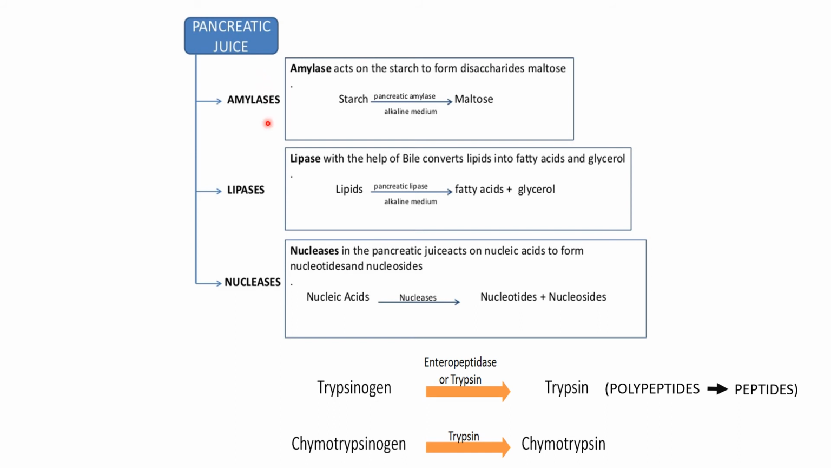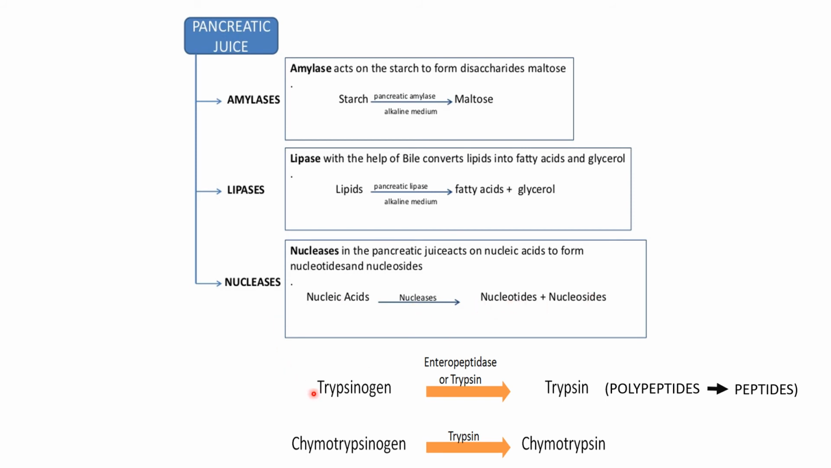Pancreatic juice secretes amylase. Amylase acts on starch to form the disaccharide maltose. So starch, which is a polysaccharide, in the presence of pancreatic amylase gets converted into maltose. Then comes the lipase. Lipase, with the help of bile, converts lipids into fatty acids and glycerol. So lipids in the presence of pancreatic lipase, which is activated by bile, convert into fatty acids plus glycerol. Then comes the nuclease. The nuclease in the pancreatic juice acts on nucleic acids to form nucleotides and nucleosides.